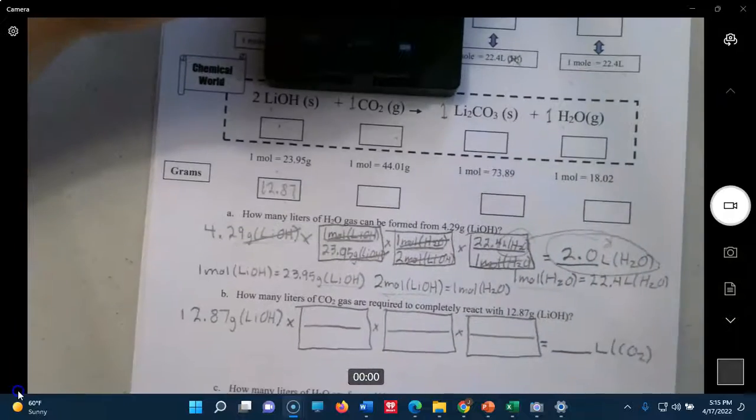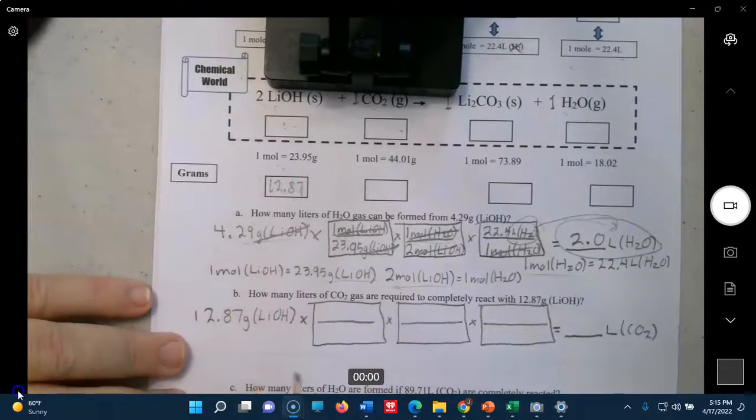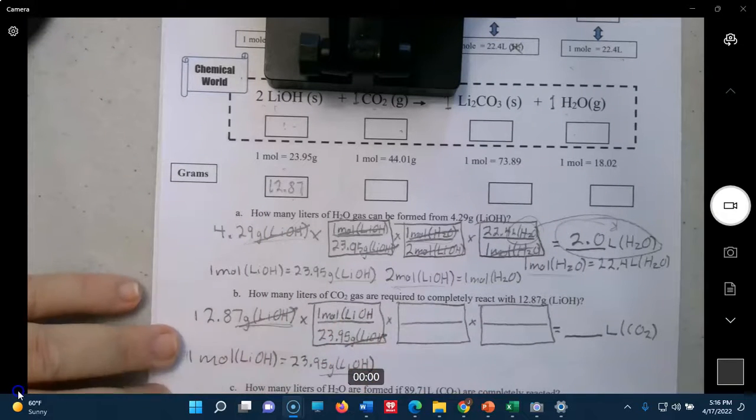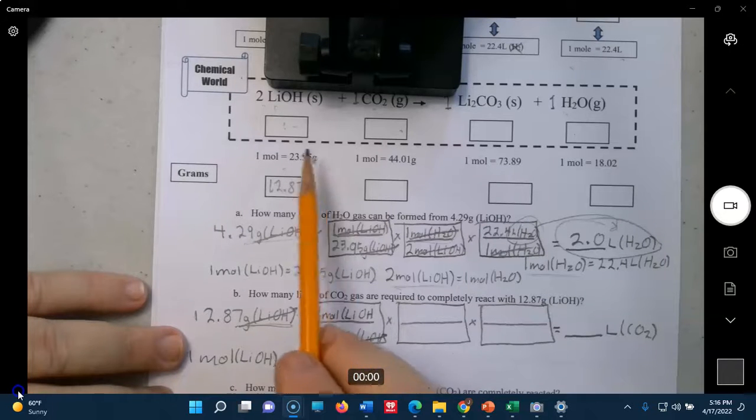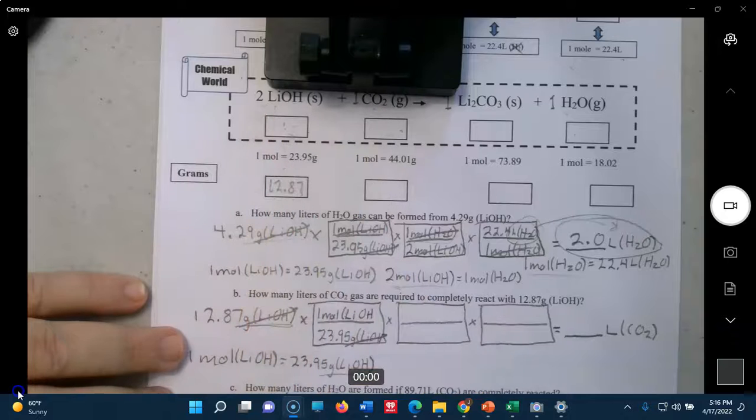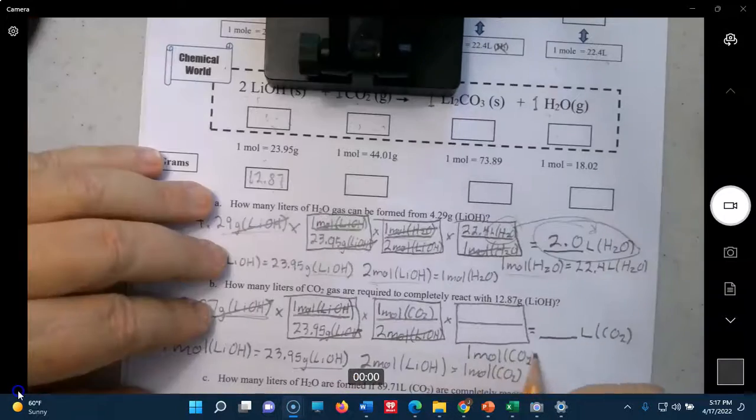Okay, and molar mass is right there for LiOH. That takes care of that. We're now in moles of LiOH. We need to get the moles of CO2. It's 2 moles of LiOH for every 1 mole of CO2. Now we're sitting in moles of CO2. We need to use this to get to liters of CO2.